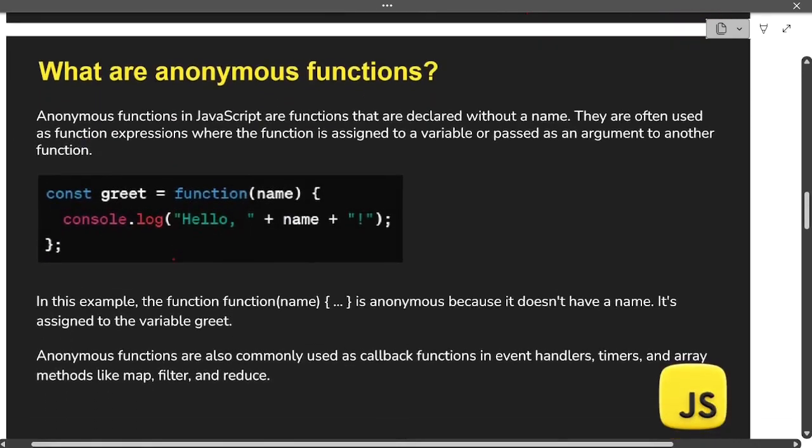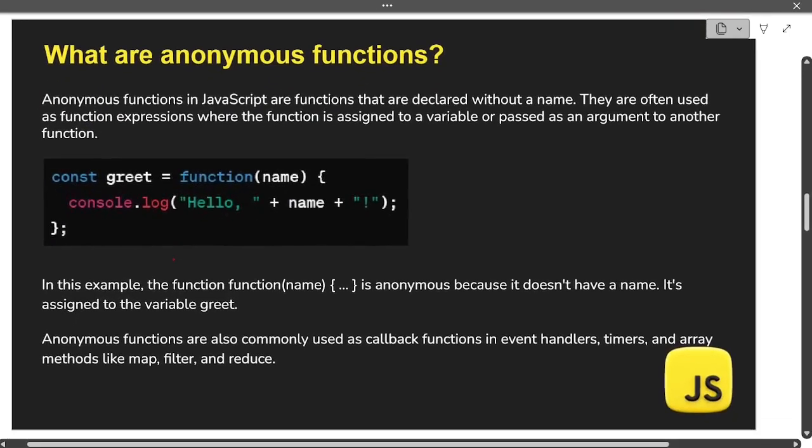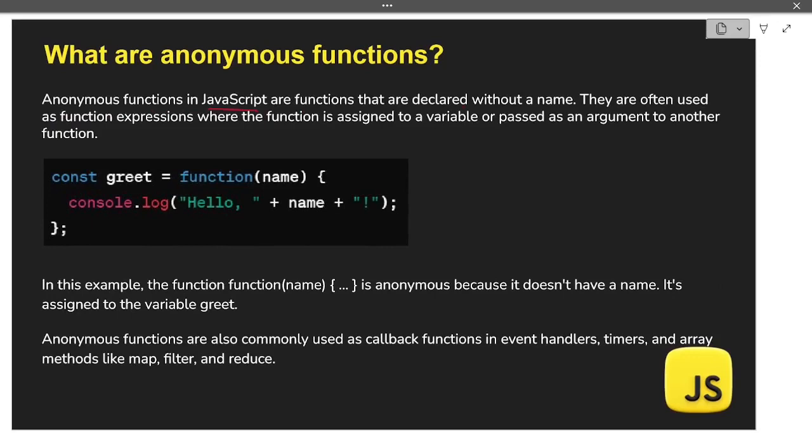Let's move on to the next question, which is what are anonymous functions? Anonymous functions in JavaScript are the functions that are declared without a name. By the name only we can understand anonymous, which does not have any name. They are often used as function expressions where the function is assigned to a variable or passed as an argument to another function. In this kind of example where you have to write a function expression, you can write an anonymous function.